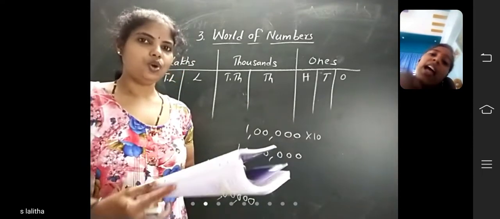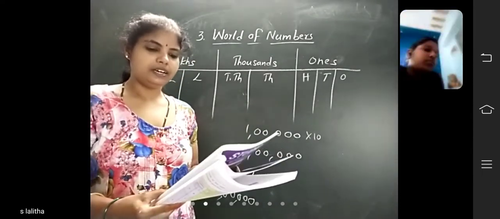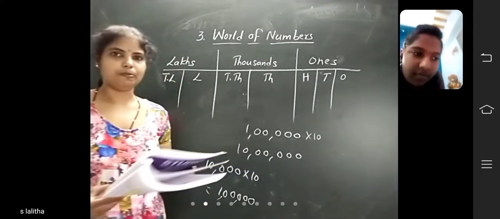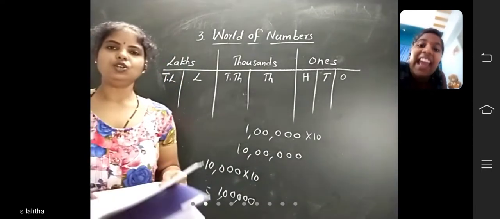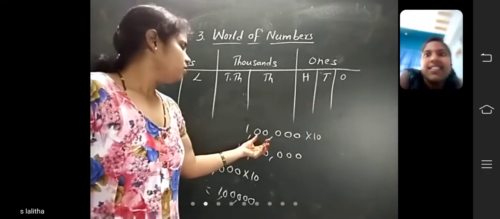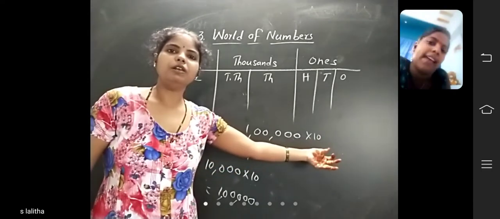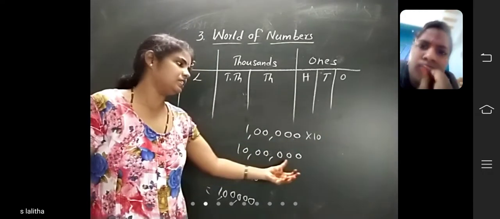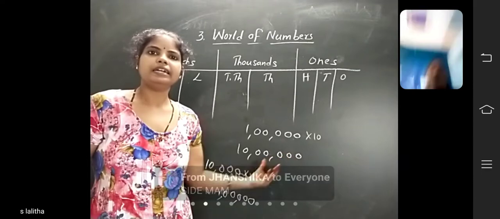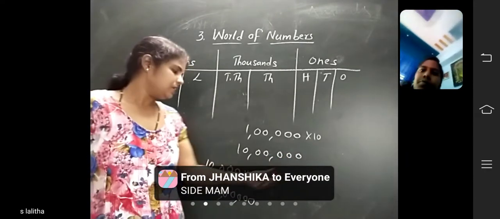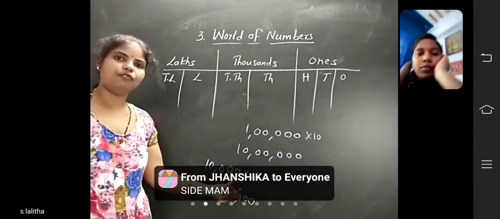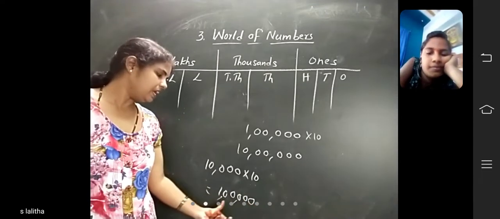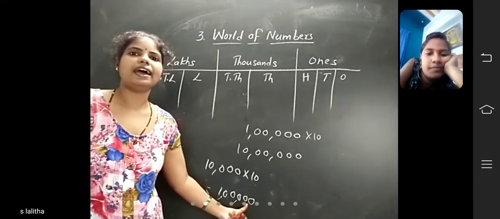So we get a new place by putting together 10 groups of the previous place. See here, 1 lakh. If you multiply with 10, you will get a new place value. What is the new place? 10 lakh place. Okay, children? See here, 10,000. If you multiply with 10, we will get another new place. What is that? Lakh place.